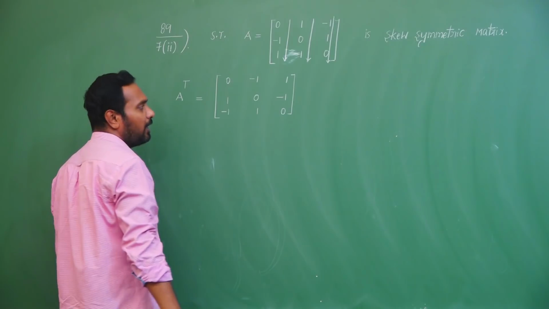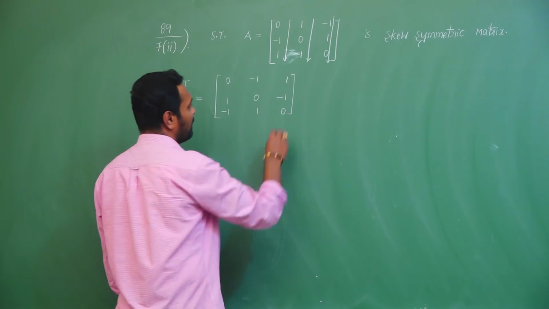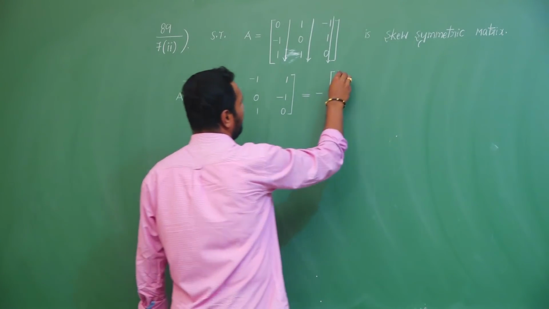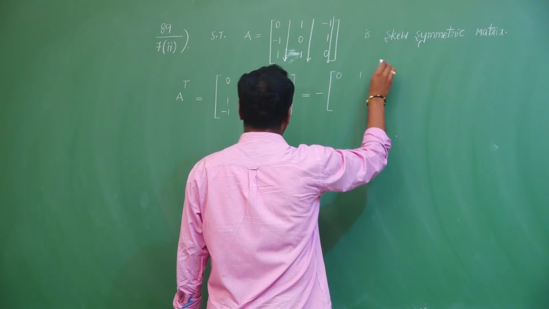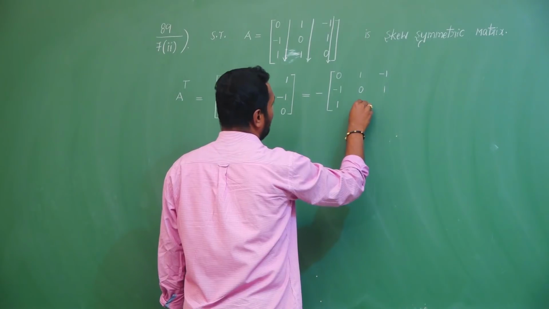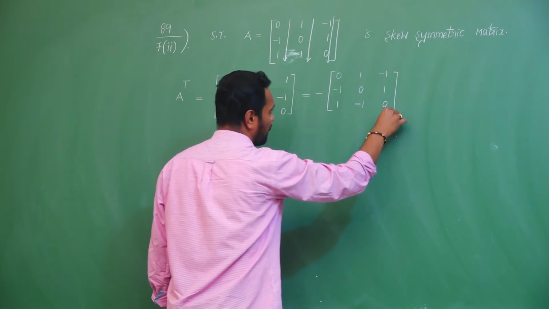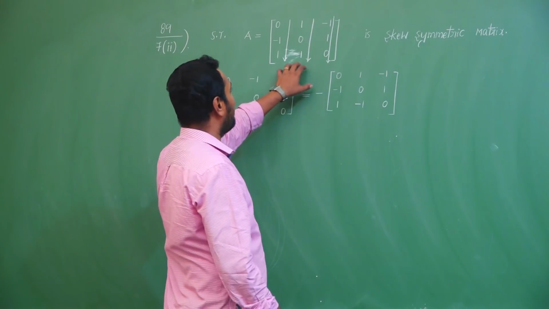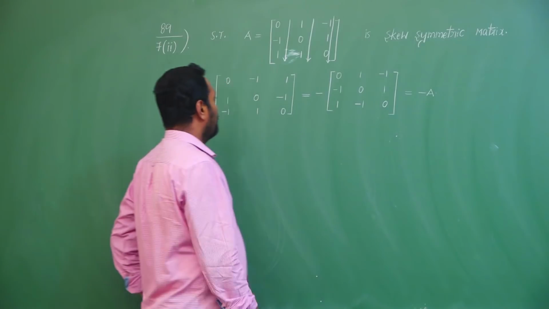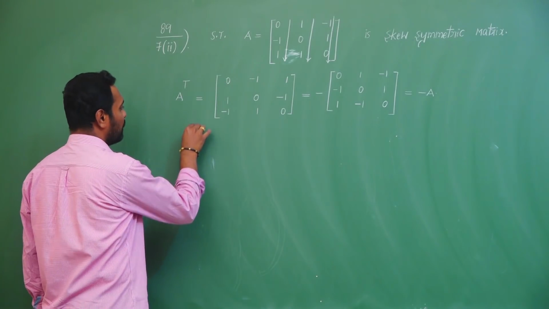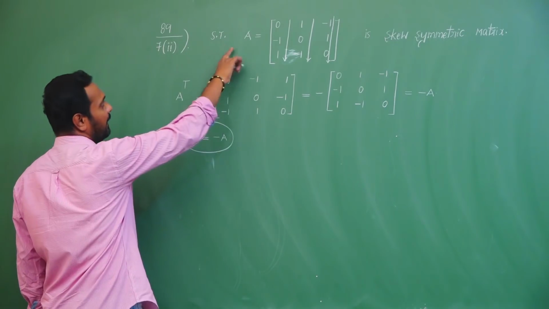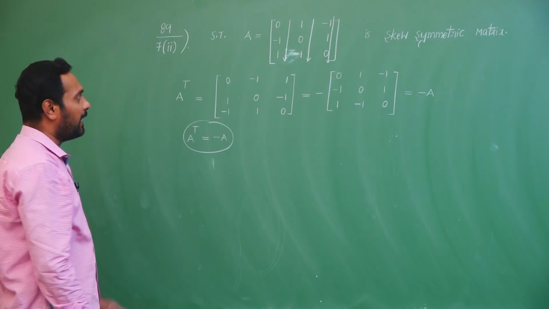From all these elements I take minus common: [0, 1, minus 1; minus 1, 0, 1; 1, minus 1, 0]. So I can write the given matrix as equal to minus A. We have taken A transpose and got minus A. So the given matrix is a skew symmetric matrix.